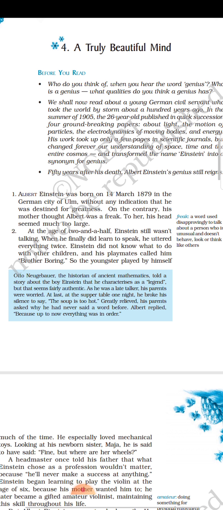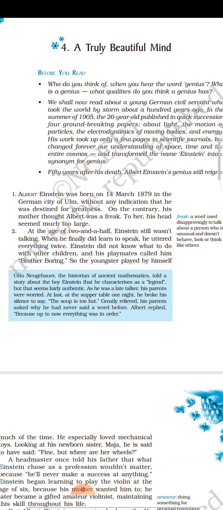But then he was not able to speak. And when he finally learned to speak, he uttered everything twice. That means not fluent. Okay? And he did not know what to do with other children. He didn't know how to play with other children. And so his playmates, his schoolmates with whom he was playing, called him, in inverted commas, "Brother Boring." He is a bored person. He is a brother, but such a boring person. Okay, the opposite of boring would be interesting. So he was not at all an interesting man.